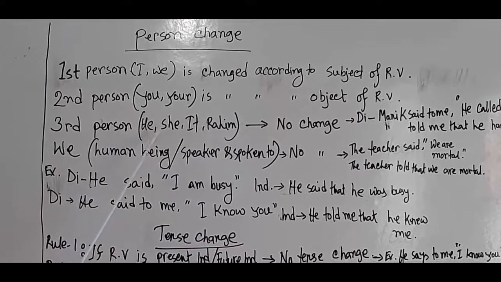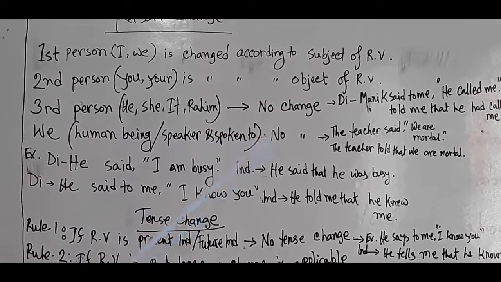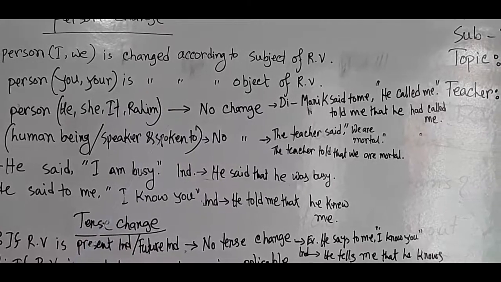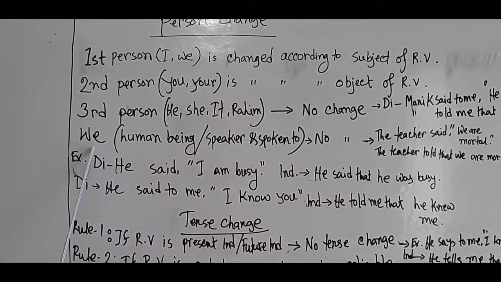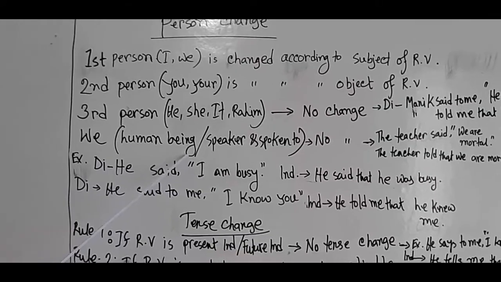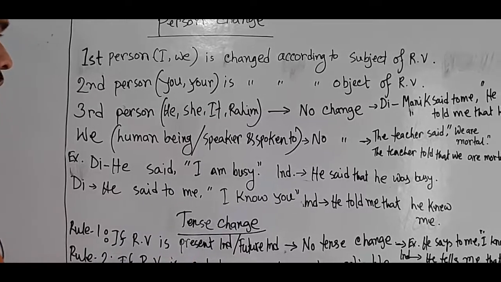And third person, he, she, it, Rohim, Dhaka, etc., many things, that means no change is there. Okay. We, if we refers to human beings or the speaker is spoken to, no change. No change is applicable here.